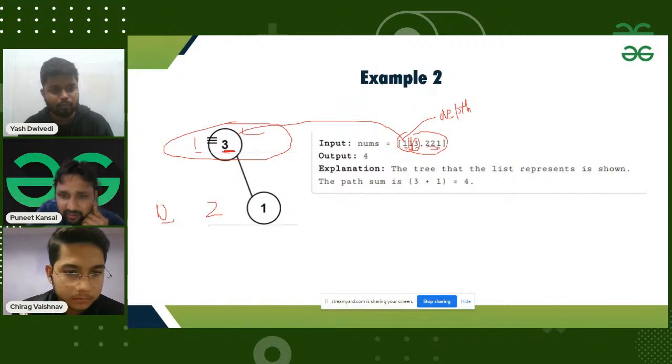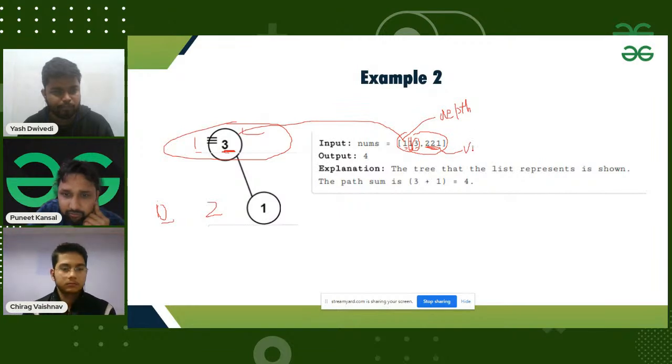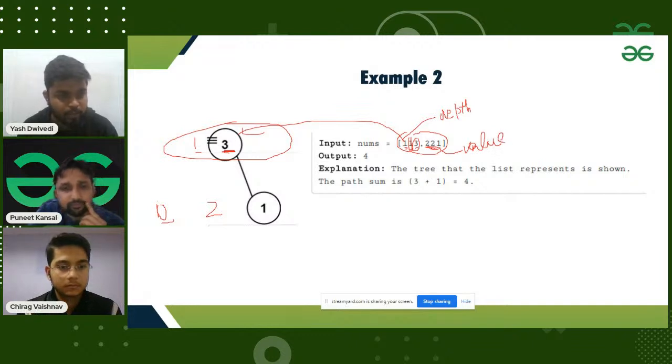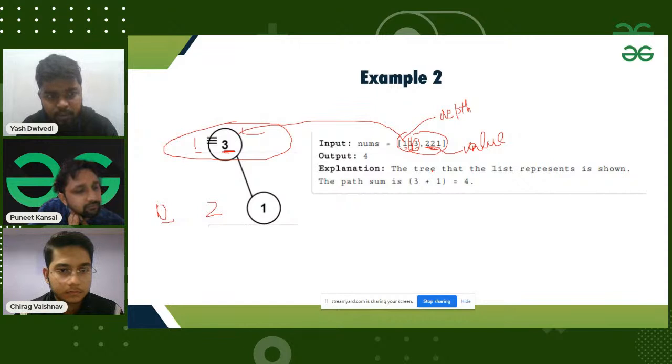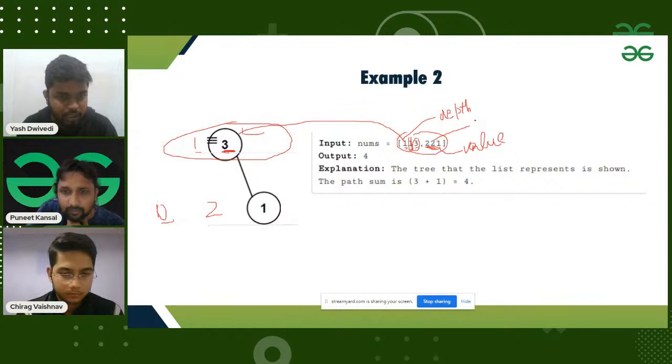So for this, if I tell you the value is 3, let me try to write value. So basically, every three-digit number that you're giving me: the very first, the leftmost digit is telling me its level or depth. The middle digit or the second digit is telling me about the position, and the third digit is telling me about its value. That is, the rightmost digit is telling me about its value, right?